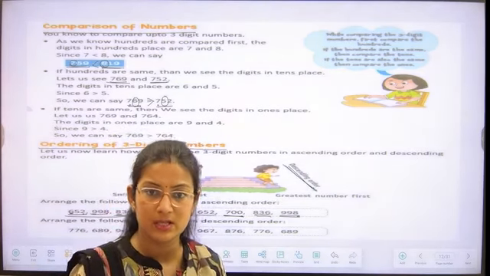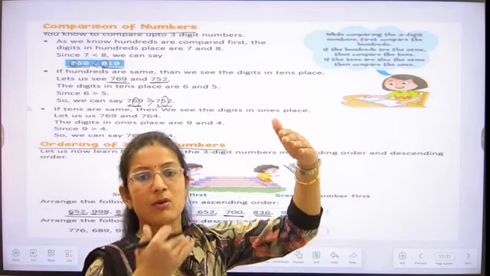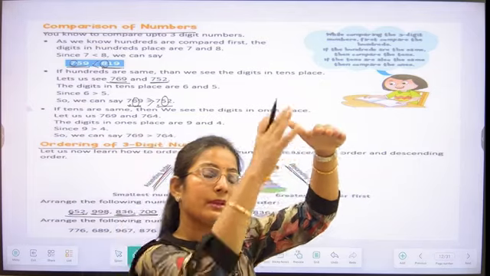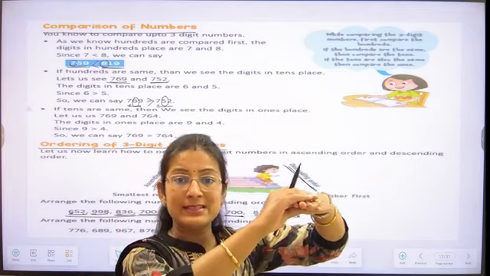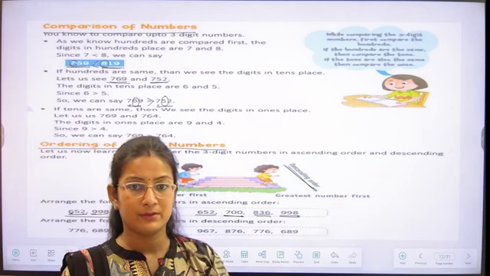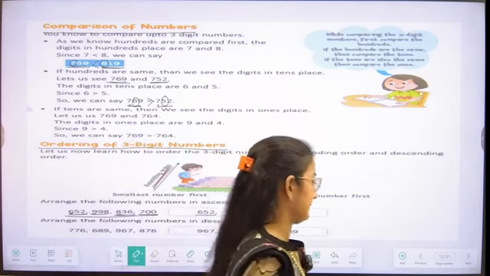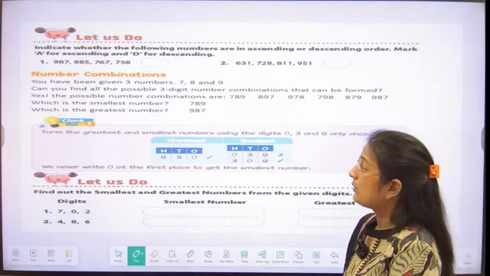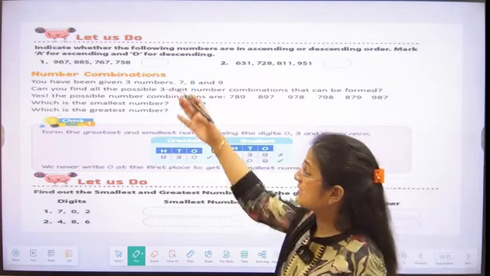Similarly, we can arrange the numbers in descending order. So in descending order, what are we going to do? First, we write the biggest number, then the next biggest, then the next, then the smallest number. Very good, students. So let's do one exercise based on that.